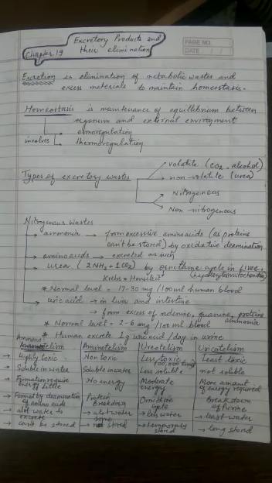Now in the case of uric acid, we need to remember that it is the least toxic type of nitrogenous base and it is not at all soluble. So it remains in the form of crystal. So it is least toxic, it is not soluble, it remains in the form of crystal, and then it needs even more amount of energy.